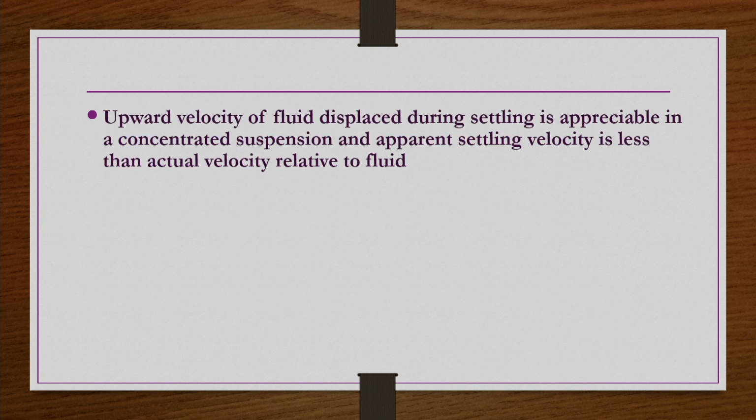Okay. Upward velocity of fluid displaced during settling is appreciable in a concentrated suspension, and apparent settling velocity is less than the actual relative velocity to the fluid. What happens? Let us say you are doing this separation here. Now these particles are settling, right. Here the particles have different size distribution. So, obviously, let us say a bigger particle is settling here.